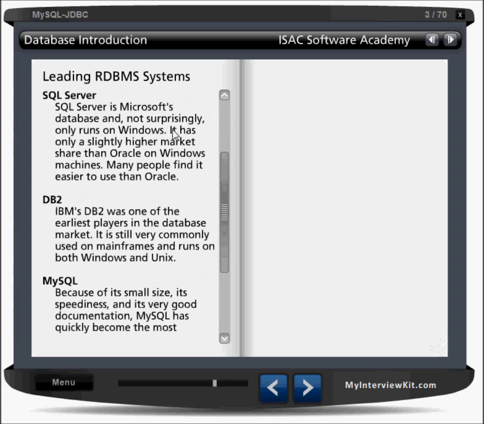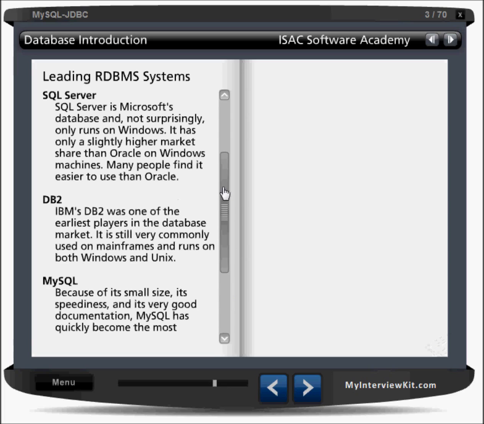Now, SQL Server is a Microsoft database, developed by Microsoft, and not surprisingly, it only runs on Windows. It has a slightly higher market share than Oracle on Windows machines. Many people find it easier to use than Oracle, right?